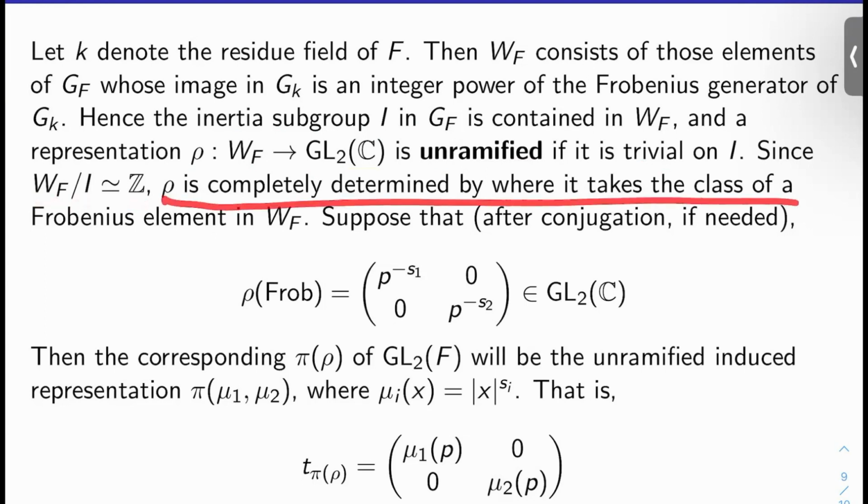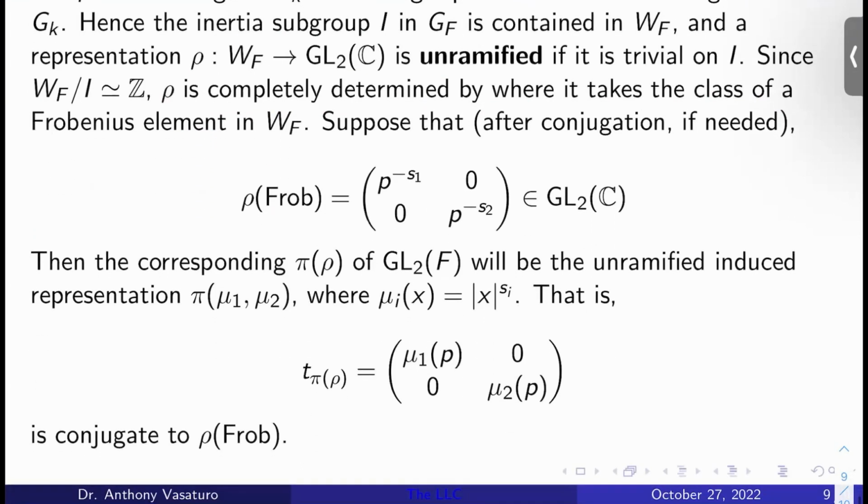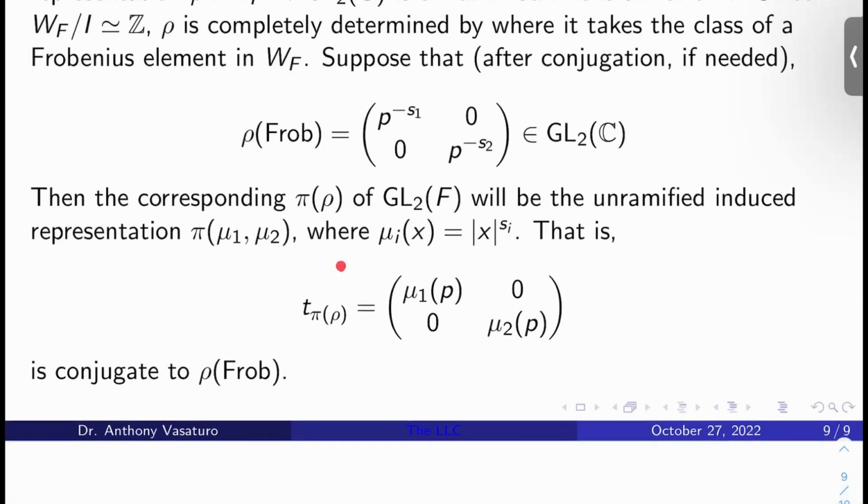And so rho is completely determined then by where it takes the class of a Frobenius element in W sub F. That's great. Well, let's suppose that after conjugation, if we need, rho of Frobenius is this nice kind of diagonal matrix, p to the negative s1, 0, 0, p to the negative s2, in GL2 of C. What will the corresponding pi of rho be for this type of rho? Well, the corresponding pi of rho of GL2 of F will be the unramified induced representation, none other than pi of mu1, mu2, where mu sub i of x is absolute x to the s_i. In other words, the local Langlands class T sub pi of rho is just the matrix mu sub 1 of p, 0, 0, mu sub 2 of p. And that's conjugate to rho of Frob.